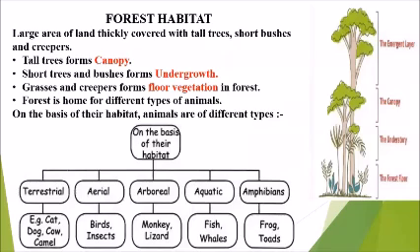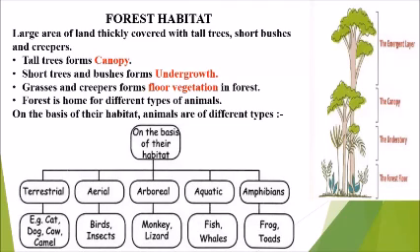The first one is forest habitat. The large area of land thickly covered with tall trees, short bushes and creepers, that area is called a forest. In the forest, the tall trees form canopy. As you can see in this diagram, short trees and bushes form undergrowth. Grasses and creepers form floor vegetation in the forest. Forest is the home for different types of animals.